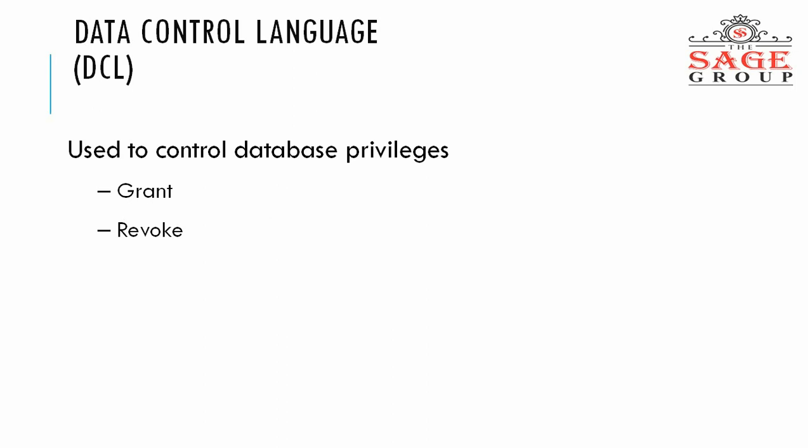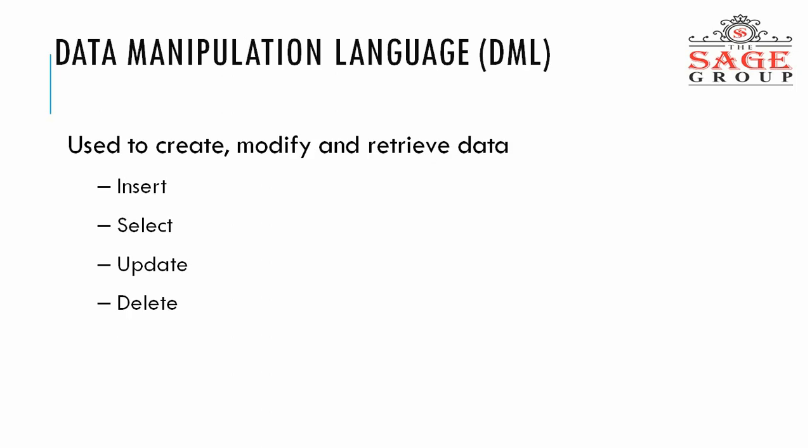Now data control language. It has two commands, grant and revoke. Grant means to give permission to a particular user, and revoke means to take the permission away from the particular user. So these are the grant or revoke of privileges for the database. Okay.